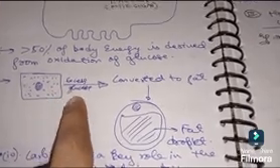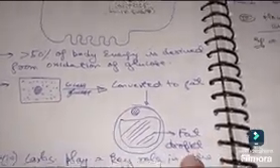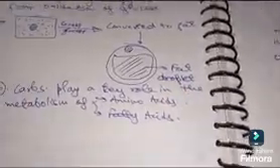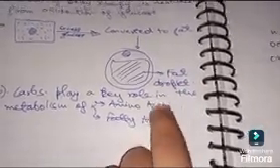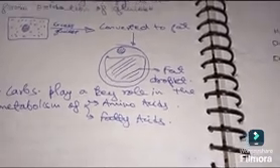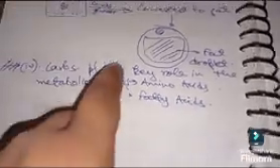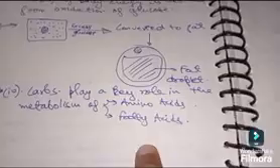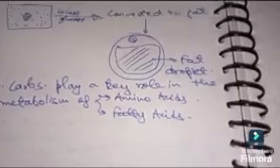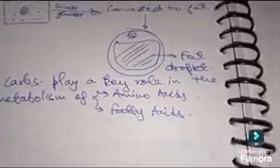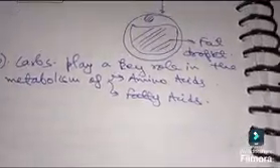Okay. Now more than 50% of body energy is derived from oxidation of glucose. Important. Now excess glucose is converted into fat and stored in the fat deposit, in the form of fat droplets in adipose tissue. Carbohydrates also play an important key role in the metabolism of amino acids and fatty acids. This will be taught in other lectures when we study metabolism of amino acids, fatty acids, etc.